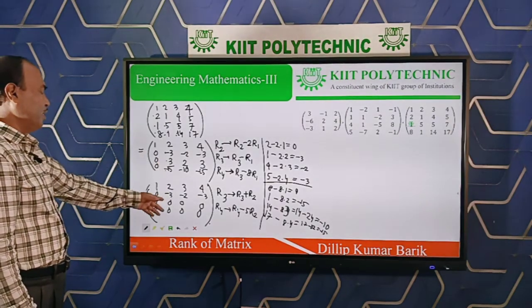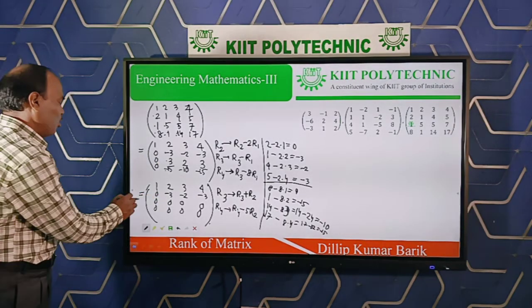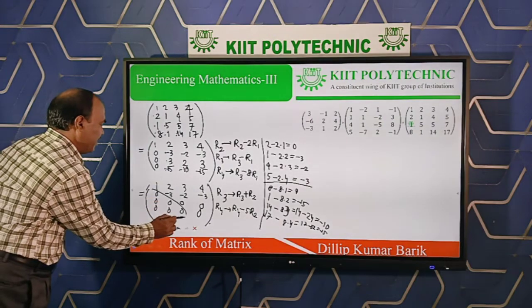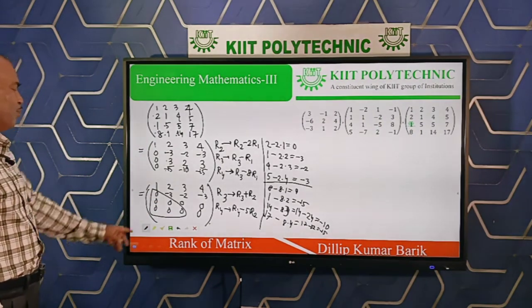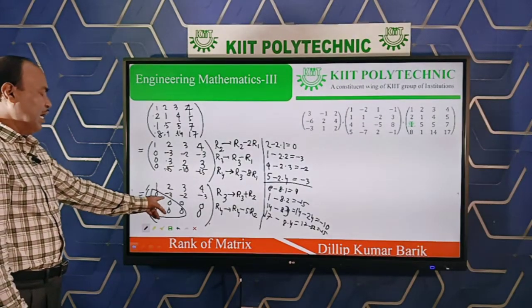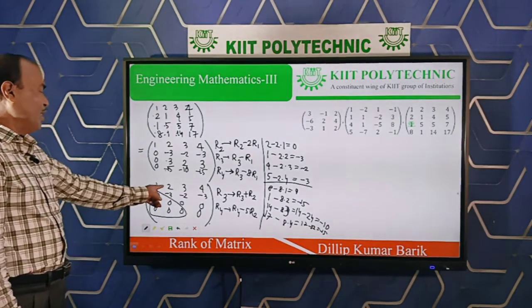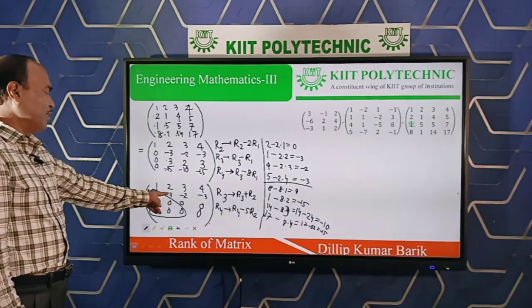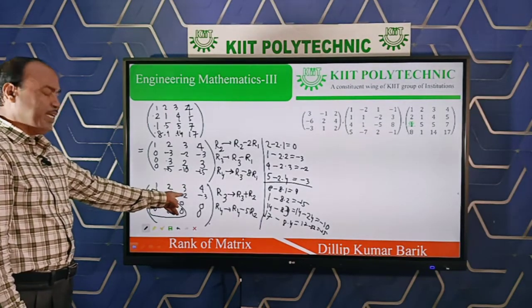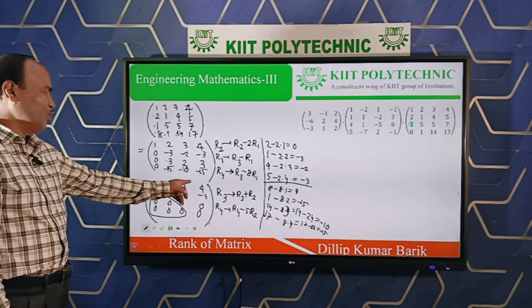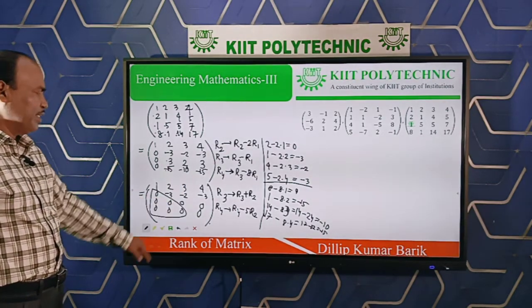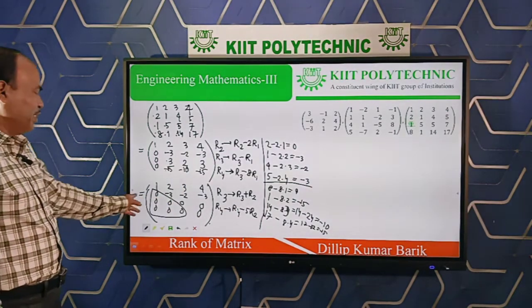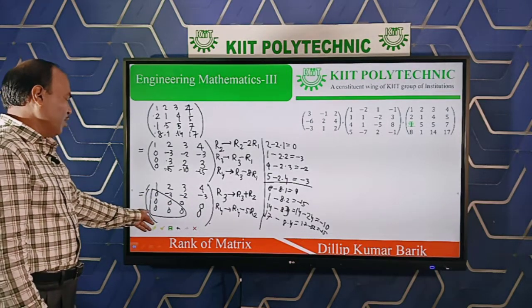We get an upper triangular matrix by converting these elements to 0, the triangle shape of an upper triangular matrix. And from the last step you see how many non-zero rows there are? 1 2 3 4, 0 minus 3 minus 2 means first row, second row, there are two non-zero rows, and the third row and fourth row both are zero rows. Zero rows means completely 0.